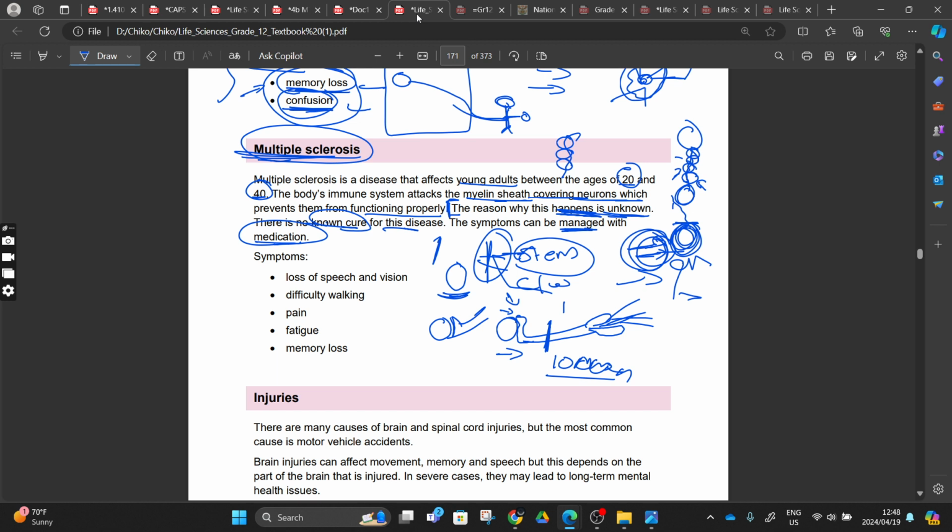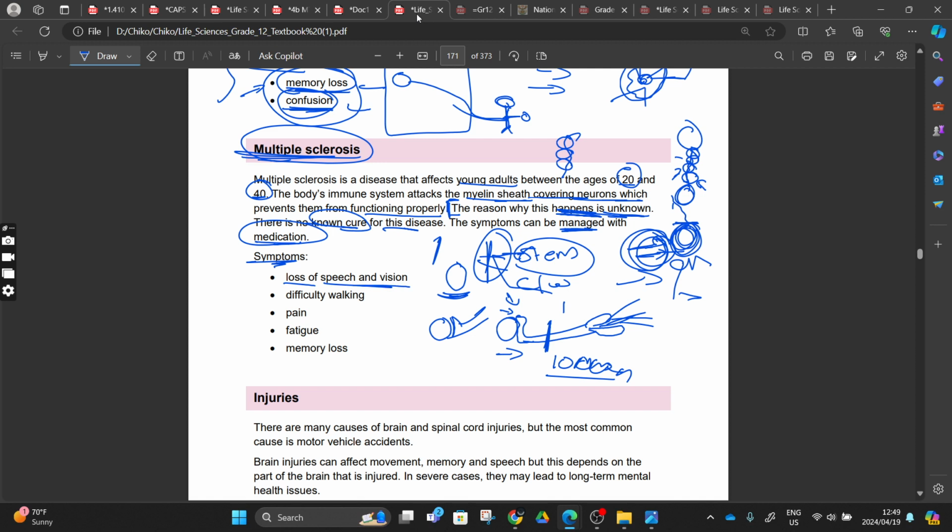The neurons, they're still sending the message to the brain. Yes, the person is affected, the receptors have collected the impulse, and the impulse is still being sent to the brain. Then when it reaches the brain, that's when the pain is being interpreted. When you are in a coma, when you are dying, my brother. So these are the symptoms. You lose speech and vision.